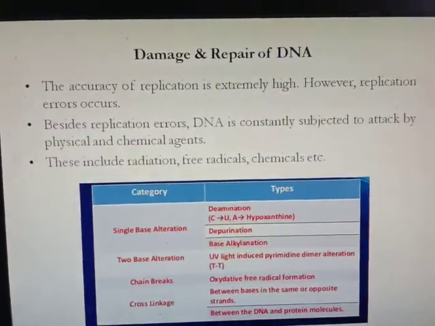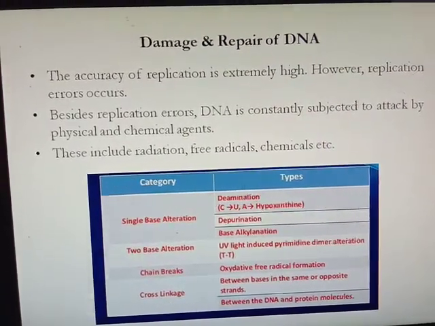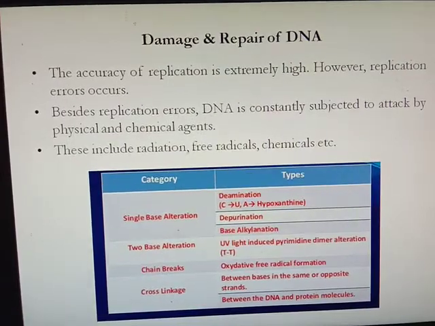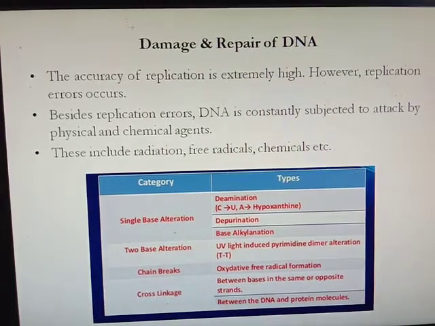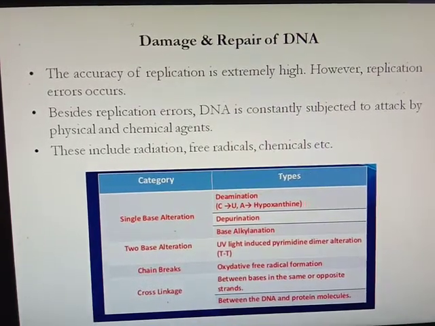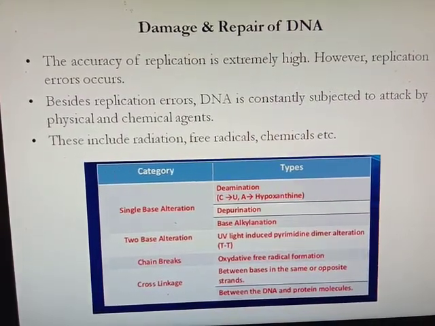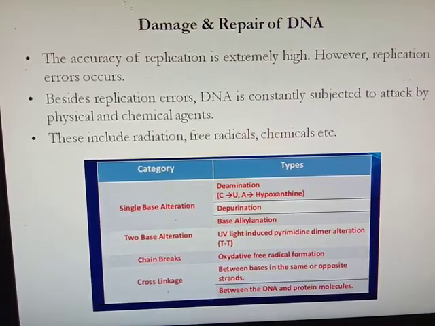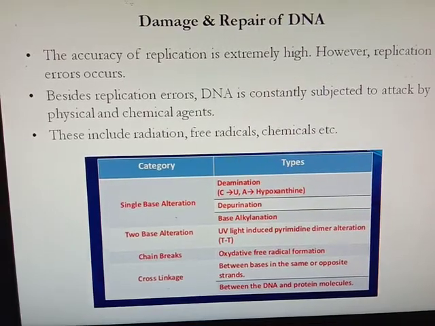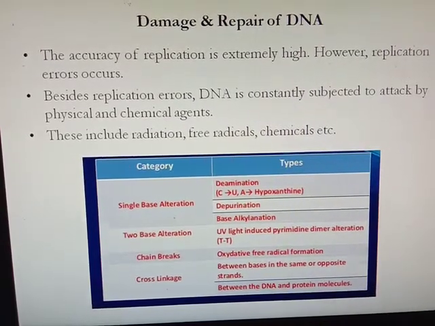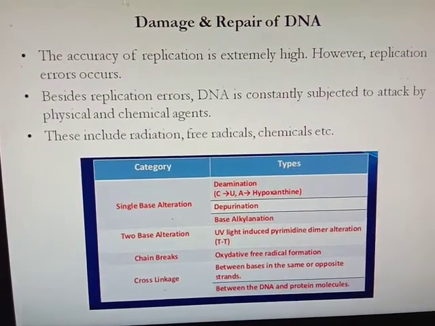Then damage and repair of DNA. The accuracy of replication is extremely high, but replication errors occur. Besides replication errors, DNA is constantly subject to attack by physical and chemical agents which damage the nucleotides or bases. This damage includes radiation, free radicals, and chemicals. These cause single base alterations in DNA, for example deamination of cytosine to uracil and adenine to hypoxanthine. Also depurination and base alkylation take place.